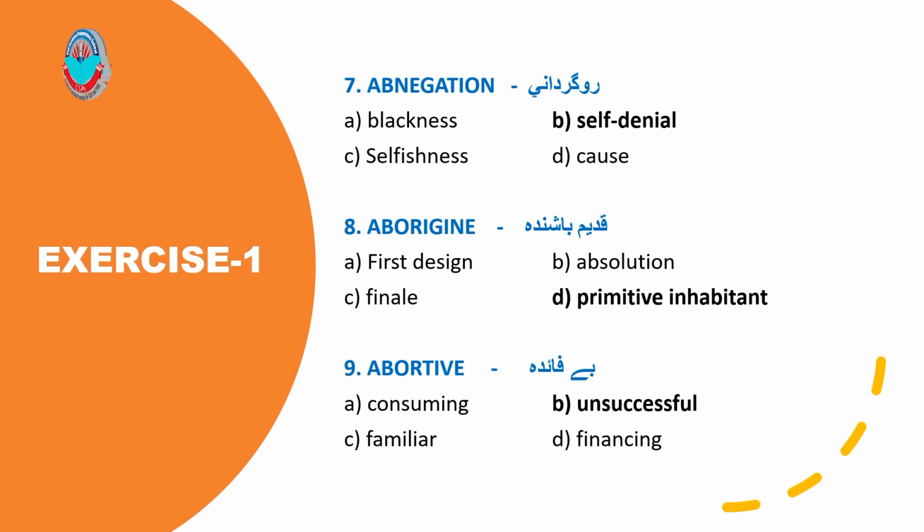8. Aborigine. A. First design. B. Absolution. C. Finale. D. Primitive inhabitant. D. Primitive inhabitant is the correct answer. 9. Abortive. A. Consuming. B. Unsuccessful. C. Familiar. D. Financing. B. Unsuccessful is the correct answer.